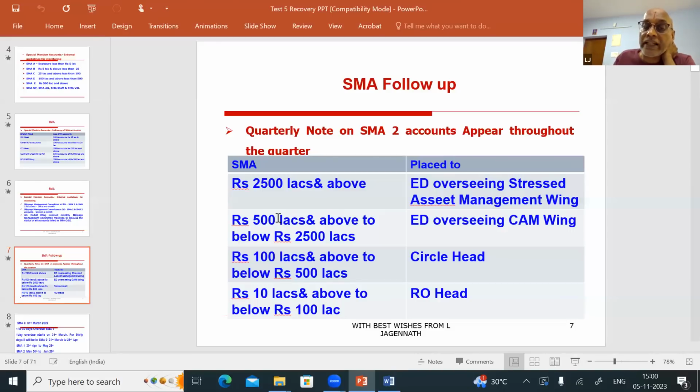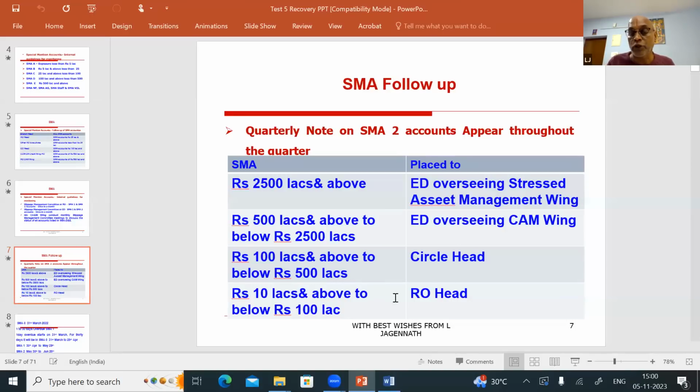Similarly, if the exposure is 500 lakhs and above up to 25 crores, it should be placed to the ED overseeing credit administration and monitoring wing. If the exposure is 100 lakhs and above up to 500 lakhs, a note has to be placed to the circle head. If the exposure is 10 lakhs and above, below 100 lakhs, a note has to be placed to the RO head. If they ask that question, you should not miss. If an account appears continuously in SMA2 and the exposure is 10 lakhs and above and below 100 lakhs, a quarterly note is to be placed to whom? The note has to be placed to the RO head, analyzing why the account is appearing in SMA2 continuously in all the 3 months during the quarter.